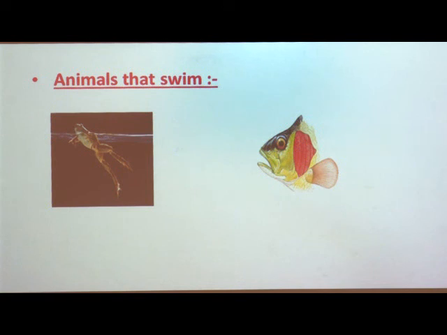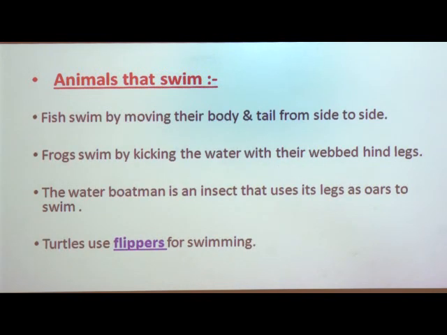And insects like the water boatman also move by swimming. The water boatman uses its legs as oars to swim. Then water animals like prawns and tadpoles also move by swimming. Penguins have wings that work like flippers. Also turtles, which swim in water, use their flippers for swimming. So this is about the different methods of movement in animals.